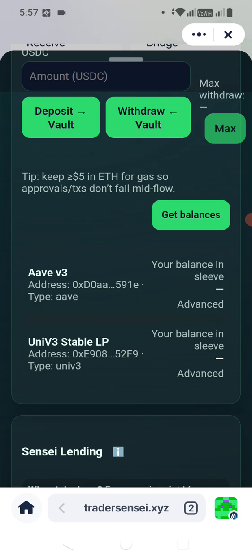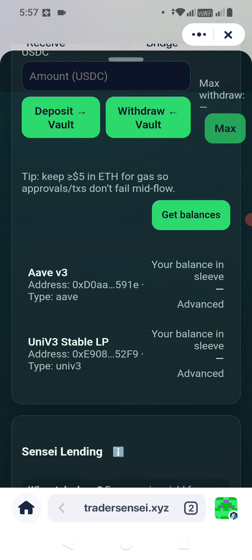The first one we started with is Aave, where you deposit your asset, in this case USDC. Aave will lend it out, and your money earns about 3, 4, sometimes 5%, depending on the yield and how well it's performing at that time. It's a very safe place to build your assets.